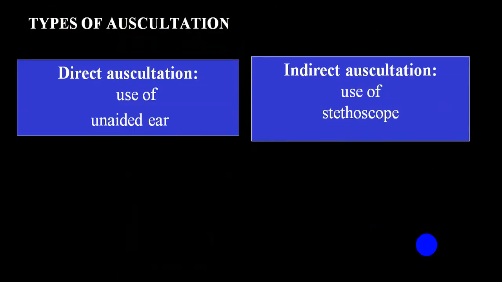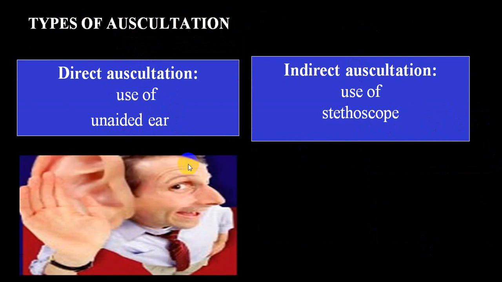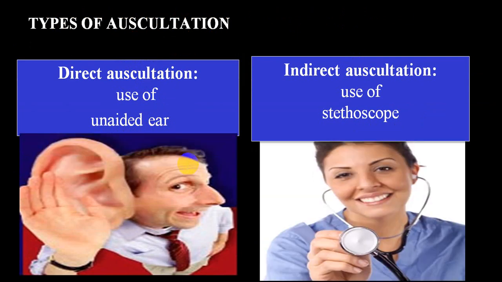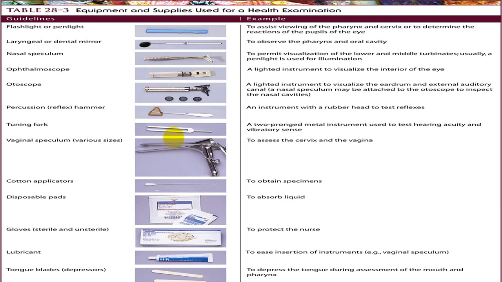And this can be direct auscultation or indirect auscultation. When you do indirect auscultation, it is by using a stethoscope. And when you put your ear directly on the area and try to auscultate, that is called direct auscultation. This is rarely being done. This is direct auscultation. This is indirect auscultation.